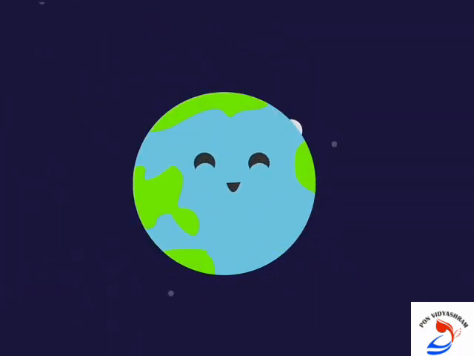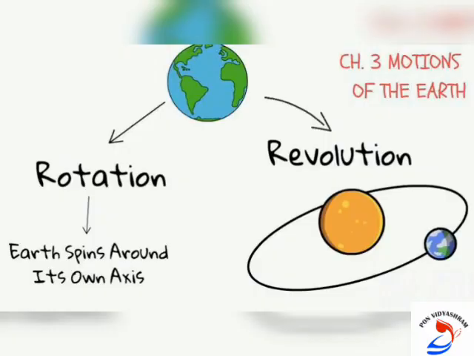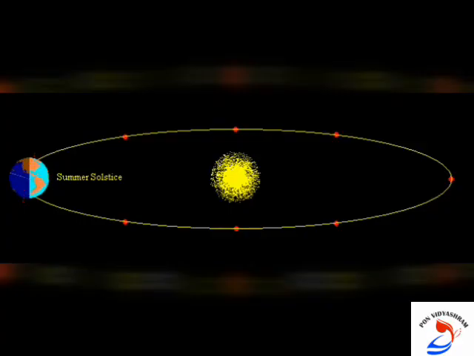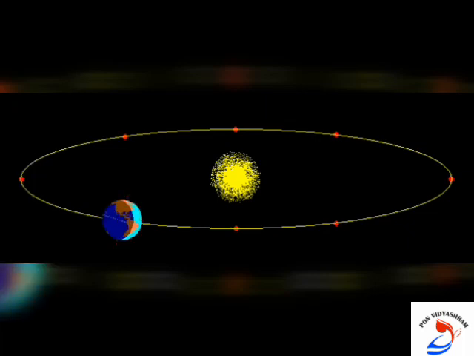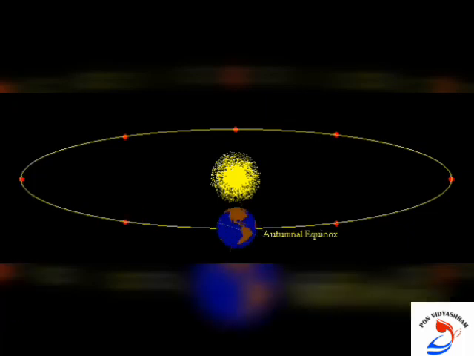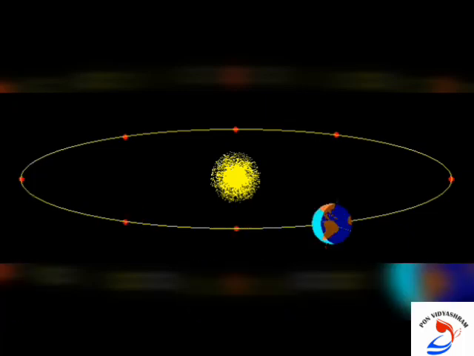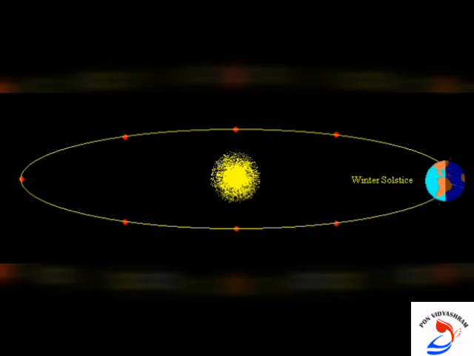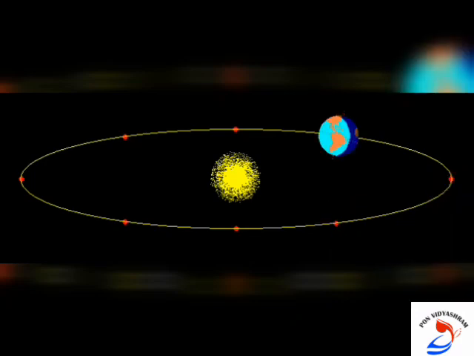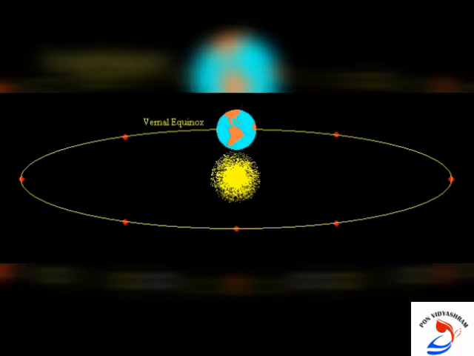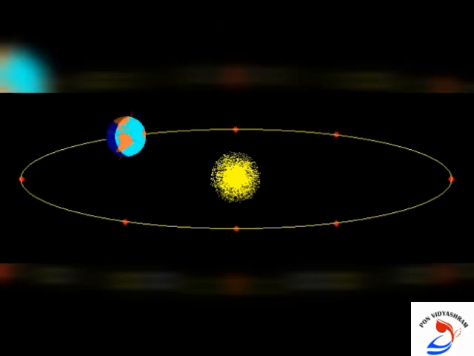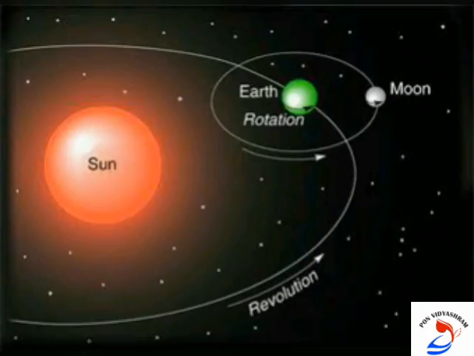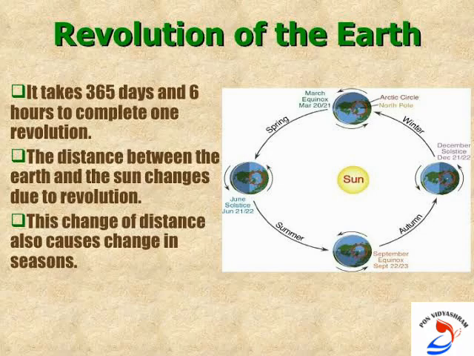Now we will see about revolution. The second motion of the Earth, around the Sun in its orbit, is called revolution. It takes 365 and a quarter days, that is 1 year, to revolve around the Sun. We consider a year as consisting of 365 days only and ignore 6 hours for the sake of convenience.